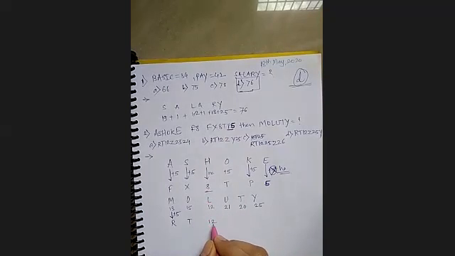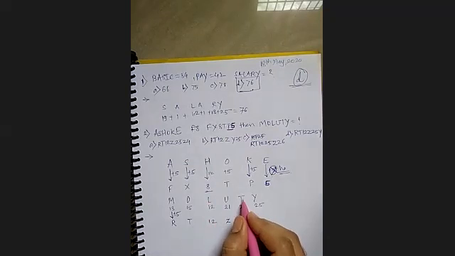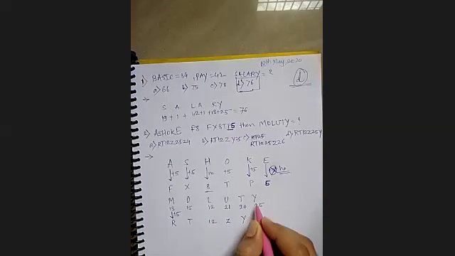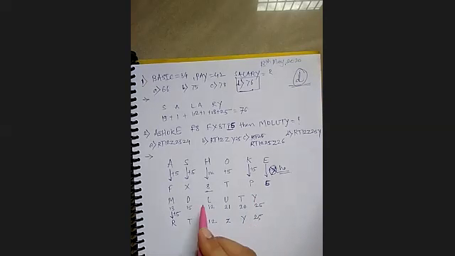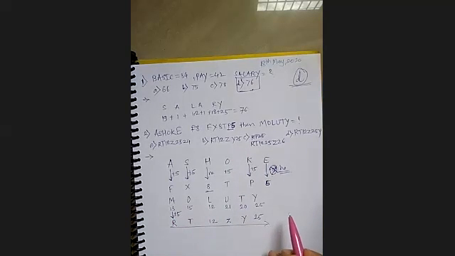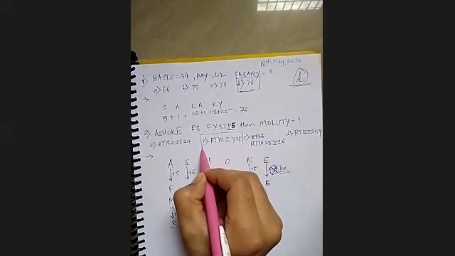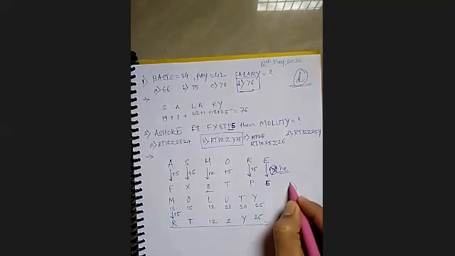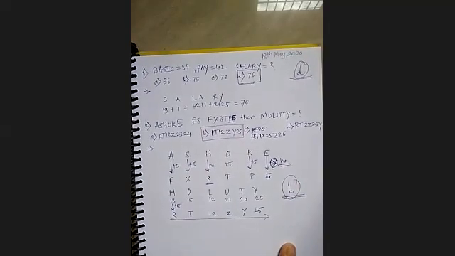So L is 12. Again U plus 5 should be 26, and it is nothing but Z. Then T plus 5 is 25, and 25 is Y. And again here this Y is as it is. So do you have this kind of option? I think it is RT12ZY25, right? So this is your answer, and that is nothing but option B. Fine, and therefore the answer of this question is option B.